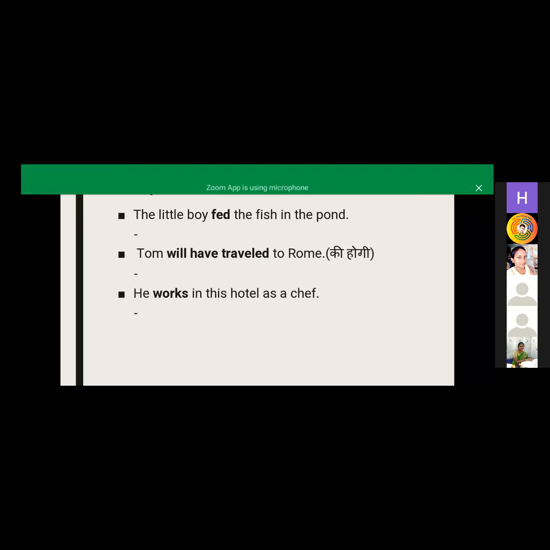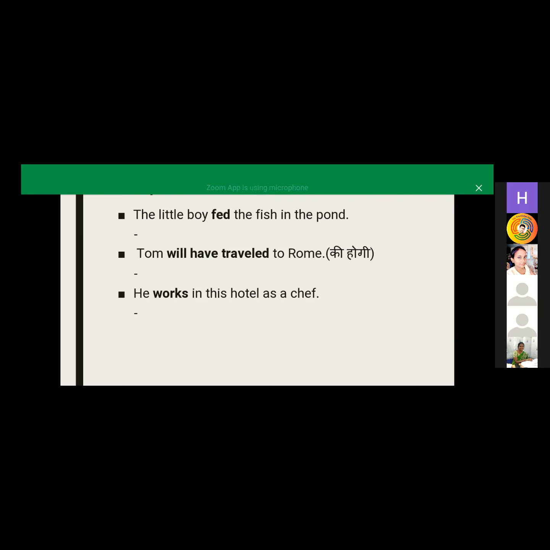You have to know all the verb forms: feed, fed, feeding. Then the second one is future perfect. Again, simple present. So you should convert this into the simple future. He will work in this hotel as a chef.